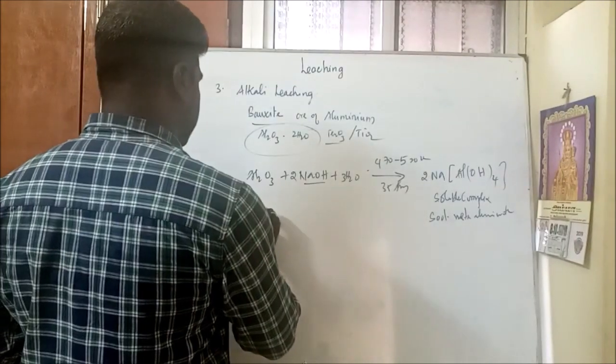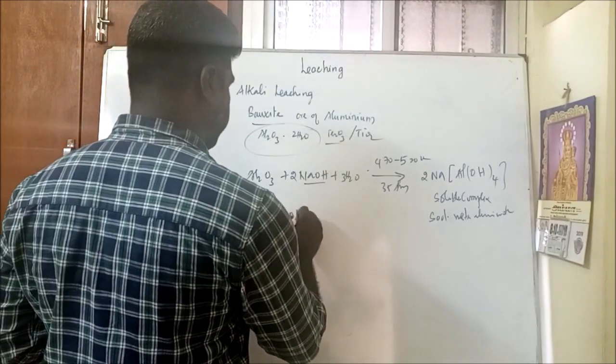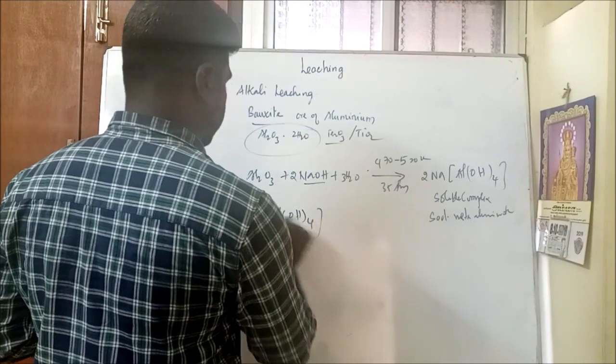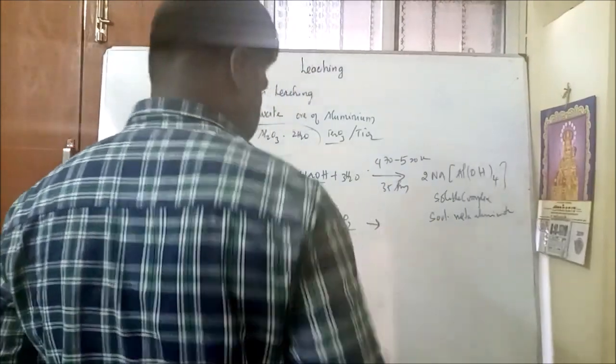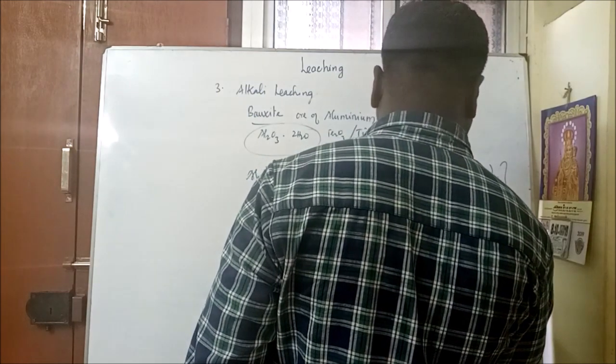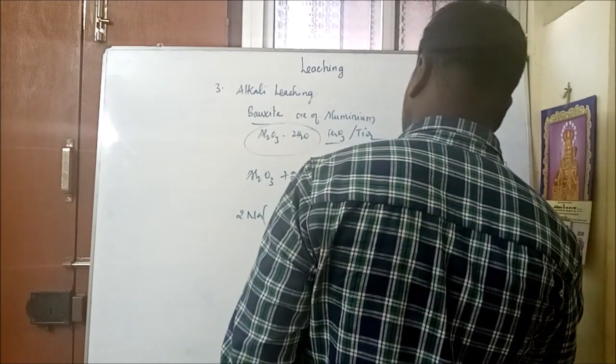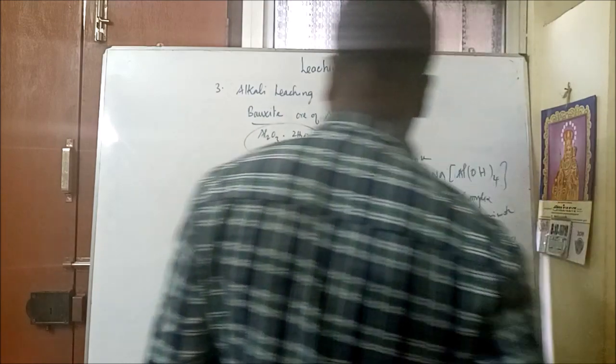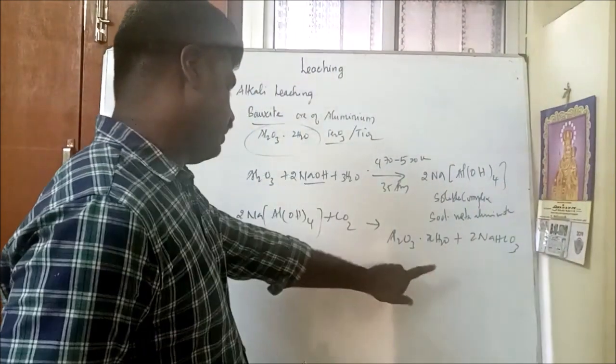So this complex is further treated with carbon dioxide. We get Al2O3 dot X molecules of water dot 2NaHCO3. This is the process we are getting.